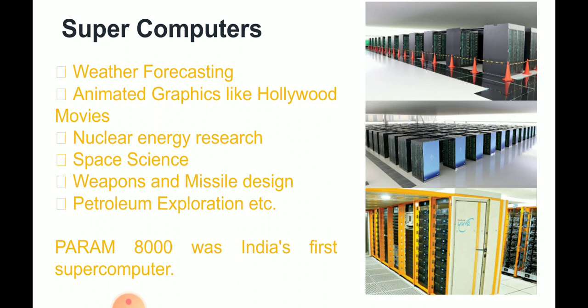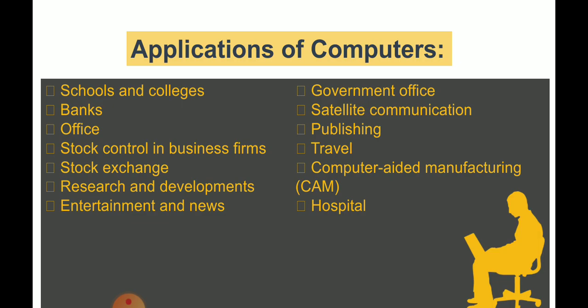So this was about supercomputers and the classification based on configuration. The next is applications of computers. This is the last concept of this chapter, the overview of computers. Applications of computers means the uses of computers, that is, where the computers are used. After learning the entire lesson, now you might be knowing where the computers are used.